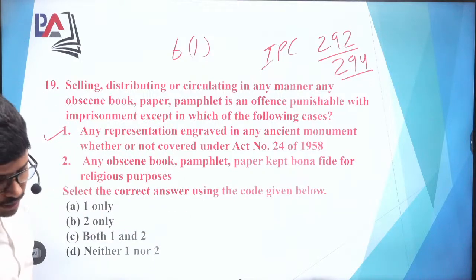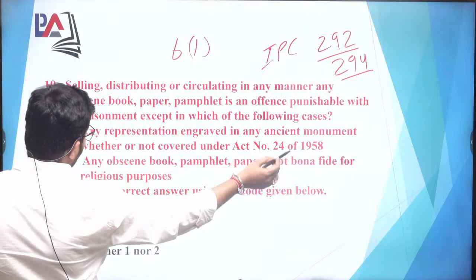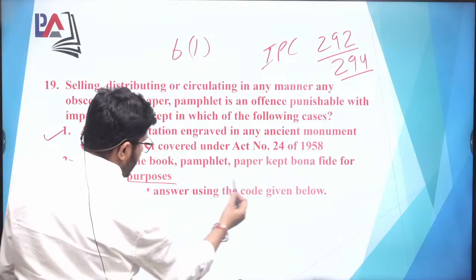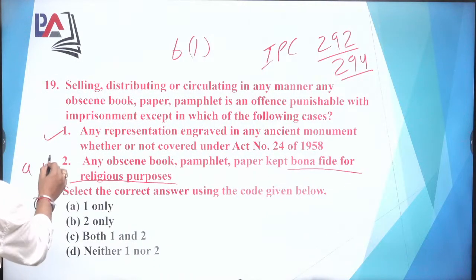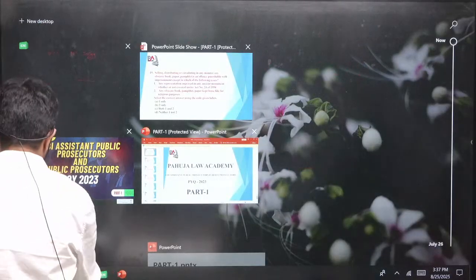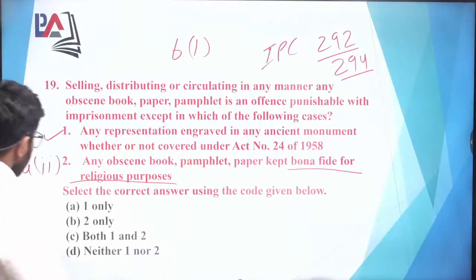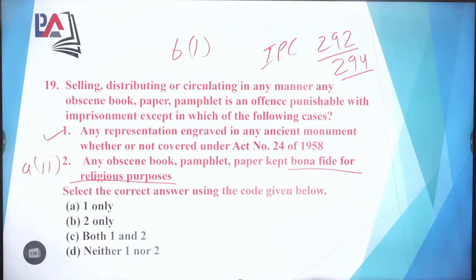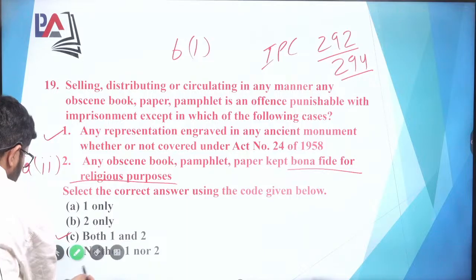Now the second option is also mentioned: any obscene book, pamphlet, paper kept bona fide for religious purpose. वहां पे ये लाइन आपको मिलेगी, that is A का 2 ऑफ द 292. ये प्रोविजन भी आप देख लीजिएगा, तो वहां पे आपको ये चीज मिल जाएगी. Okay, so both the points are right here, so the correct option is that both are correct, so C is the correct option.